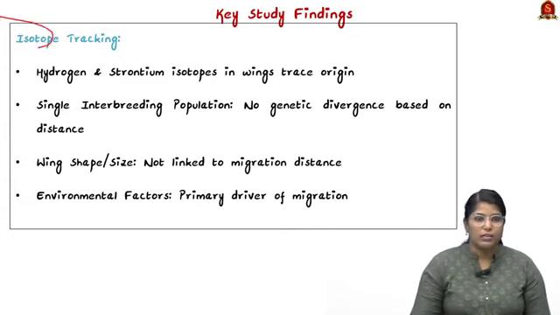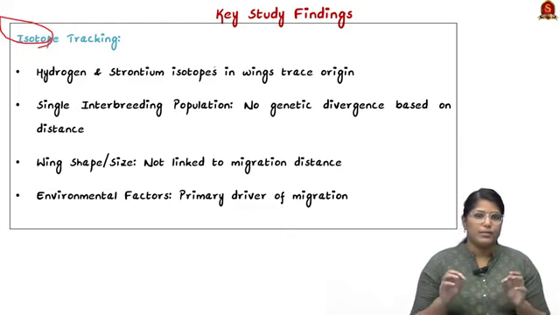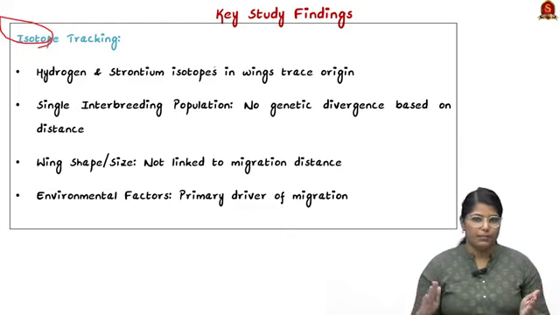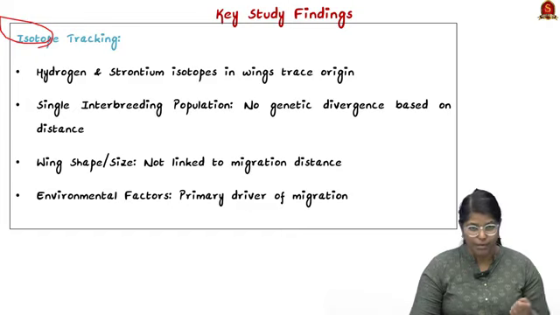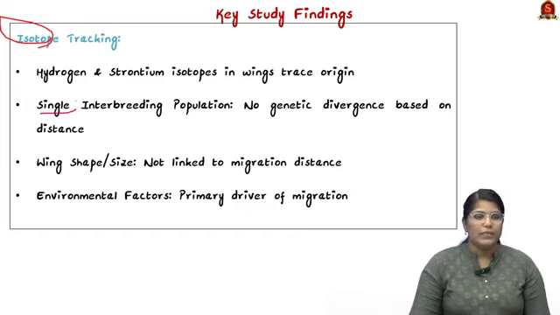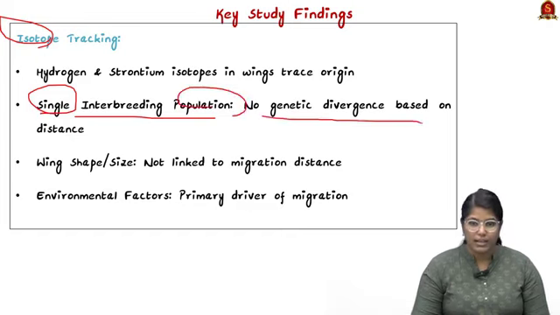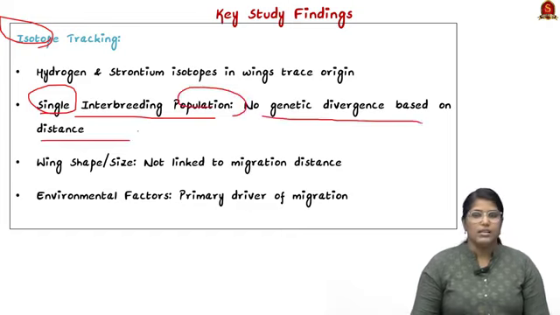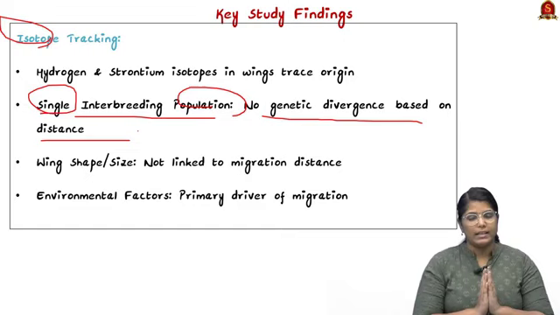Firstly, using isotope tracing. Isotope tracing is nothing but the wings have specific isotopes based on the place where they originate. So with that, they have identified the origin of each butterfly, and they found that it is a single interbreeding population, with no genetic diversity based on distance. When we talk about birds, they have genetic diversity based on the distance they travel. So that is the major finding.